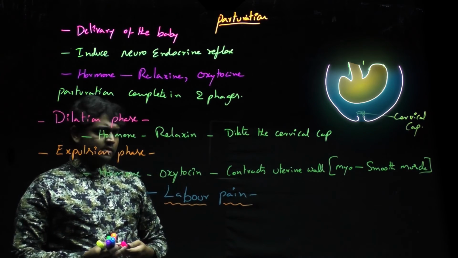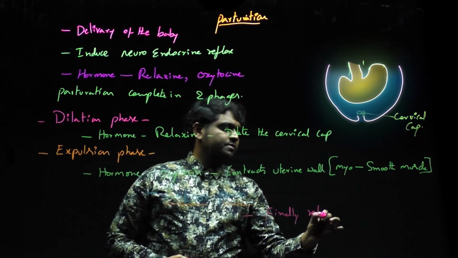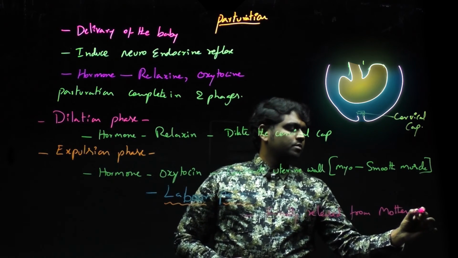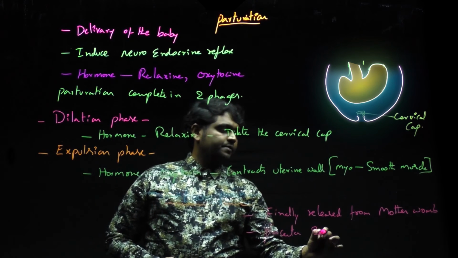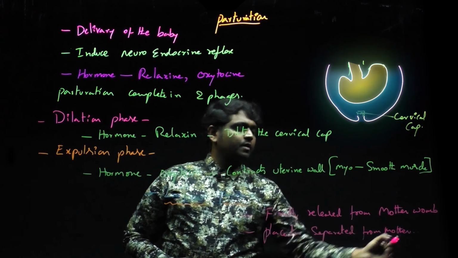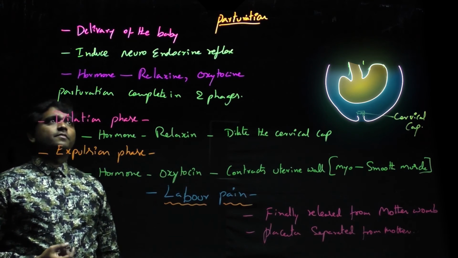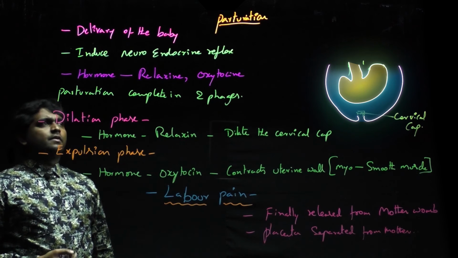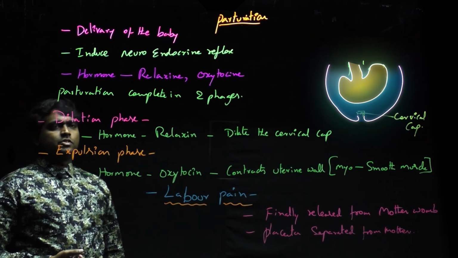After the expulsion phase, the baby is finally released from the mother womb and the placenta is separated from the mother. So this is the end of parturition. So once again I will repeat, parturition is the process of delivery of the baby. It induces the neuroendocrine reflex. The neural and endocrine systems will be initiated with 2 hormones, that is relaxin and oxytocin.